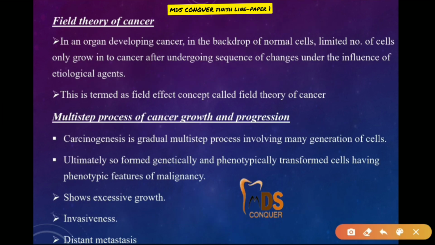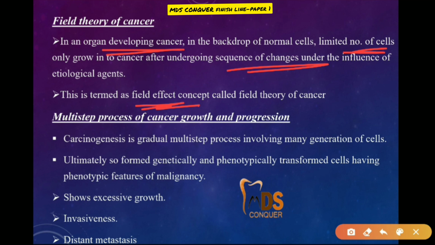Then the field theory of cancer. Here, if an organ is developing cancer, only a limited number of cells will grow into cancer after undergoing a sequence of changes and the influence of the etiologic agent. This field effect concept is termed the field theory of cancer.